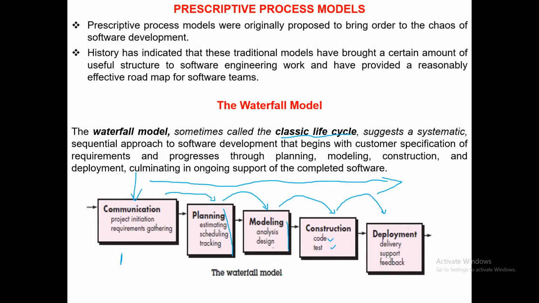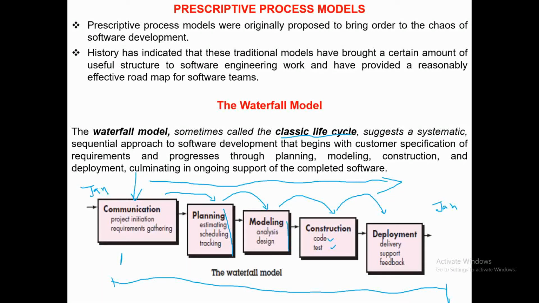Now let's say there is a project which requires say 6 months or say 1 year of time for the delivery. So in January, let's say you have started this communication phase with the customer, and in the next January you are planning for the deployment. So the customer should have patience for this entire 1 year before he could see the working of the software which he has asked for.